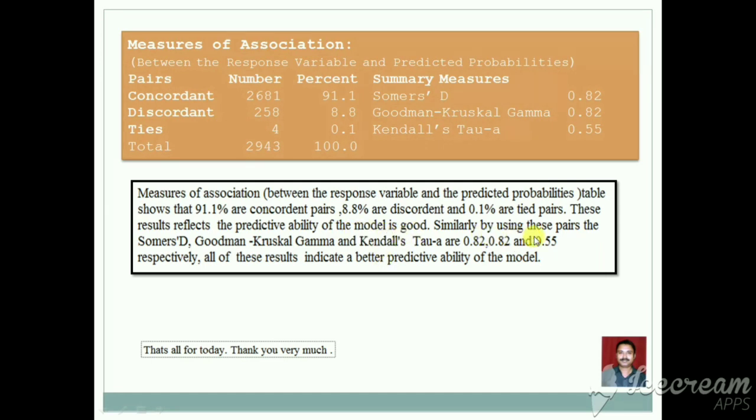Similarly, using these pairs, Somers' D, Goodman-Kruskal gamma and Kendall's tau are 0.82, 0.82 and 0.55 respectively. These values vary between 0 and 1, and the closer to 1, the better the predictive ability of the model. So all these measures show that this model has a good predictive ability.